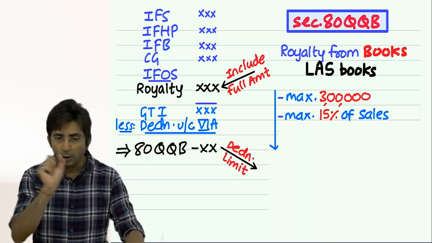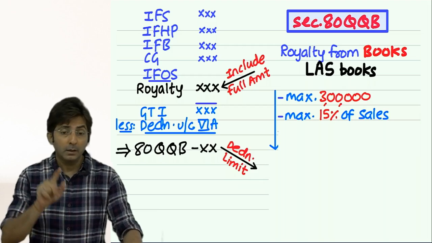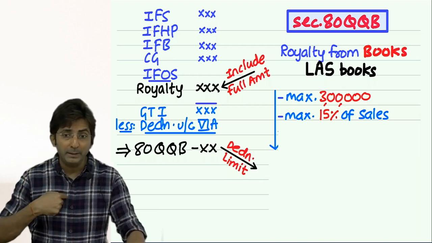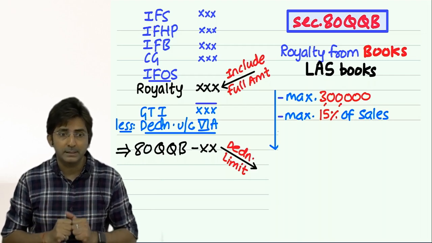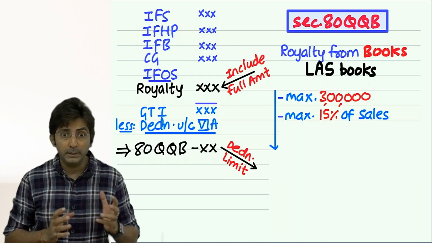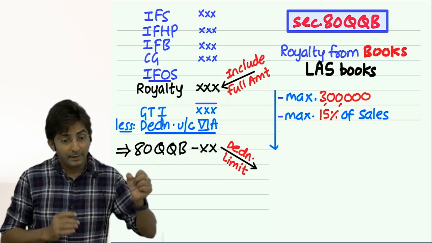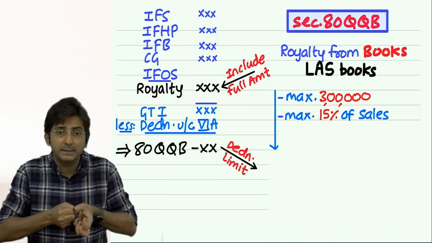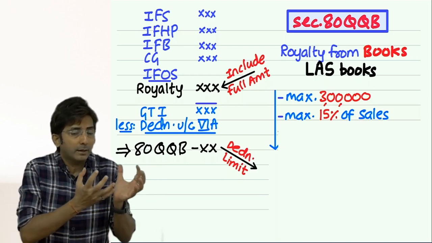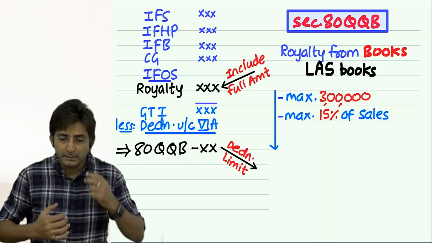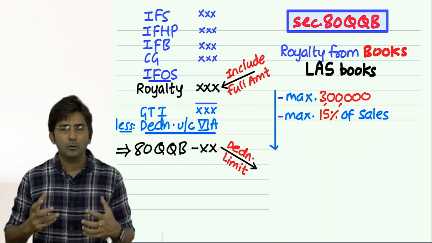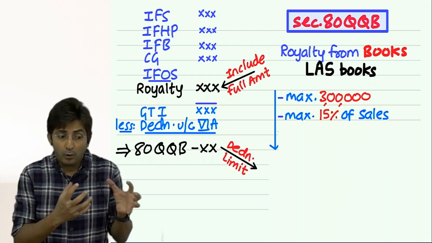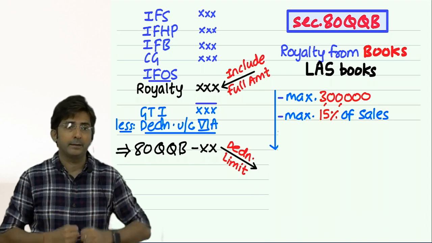And you know what is the logic for this? See, the government knows that this author will be desperate for the deduction. And the government is taking advantage that his royalty is earned in foreign currency. Let's force him to bring the foreign currency into India. Whenever foreign currency comes to India, it has a positive impact on the Indian economy. See, our government always craves for what? Foreign currency should come to India.